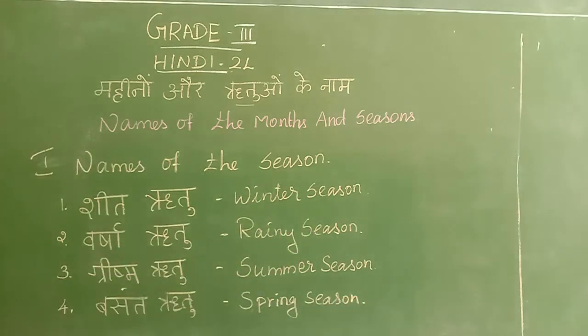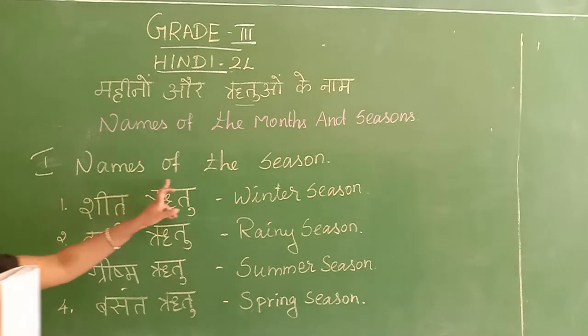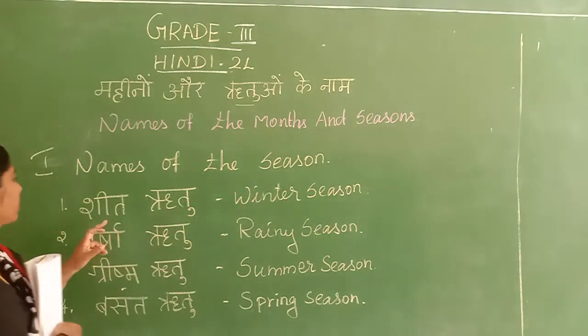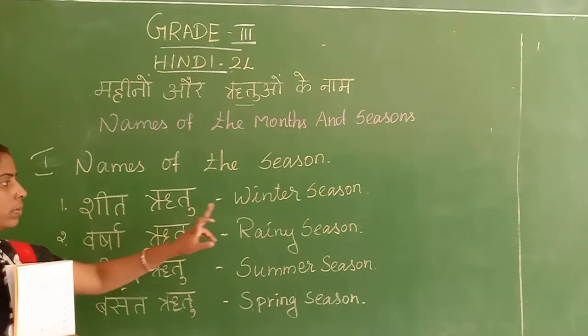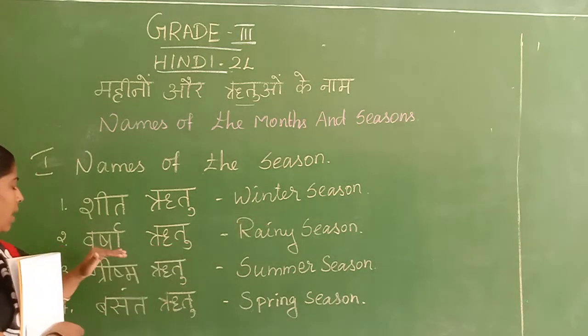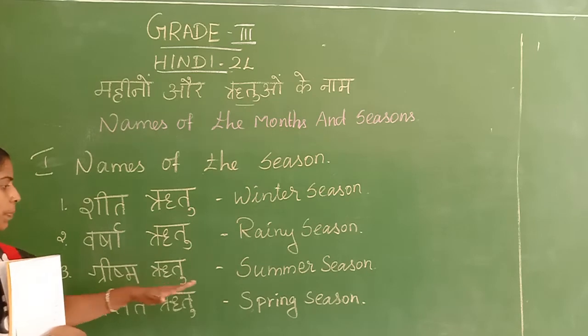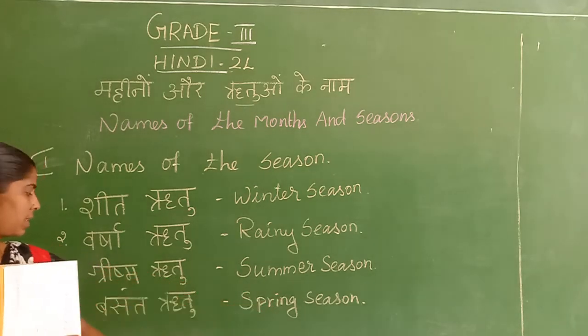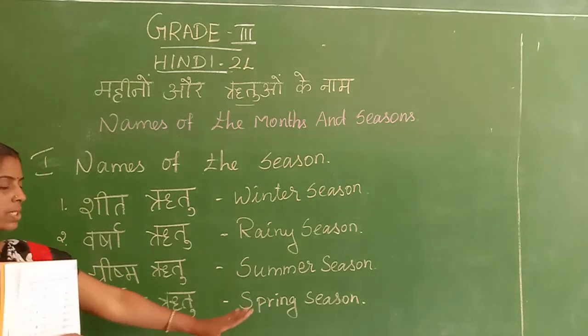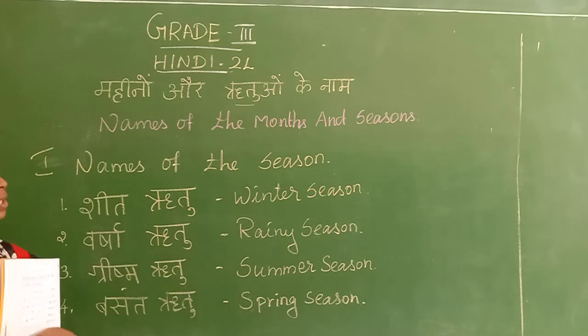Okay, right children, names of the season. Sheet Ritu, winter season. Varsha Ritu, rainy season. Grishma Ritu, summer season. Basant Ritu, spring season. Right? Okay, copy down.